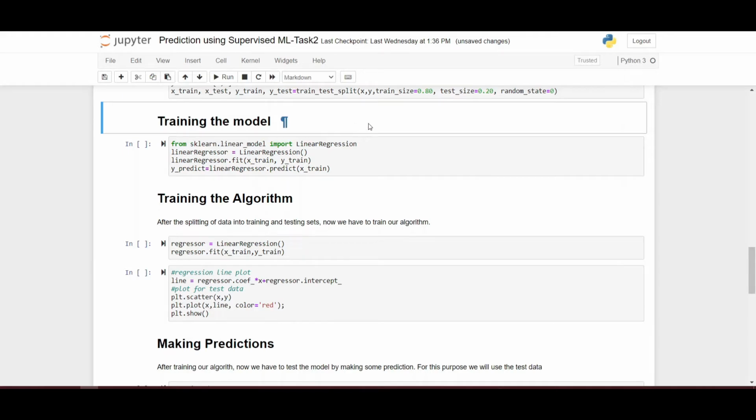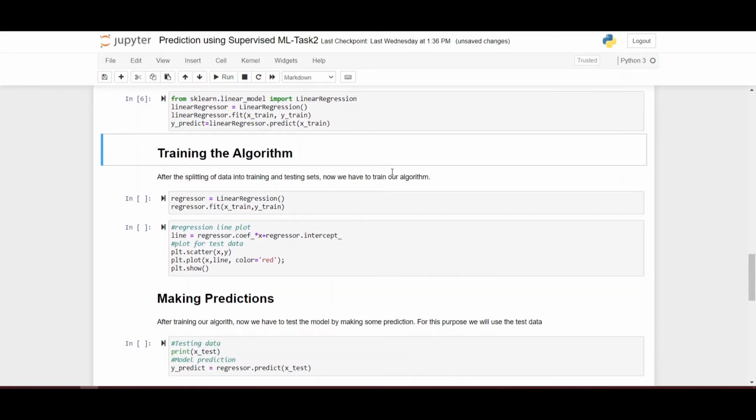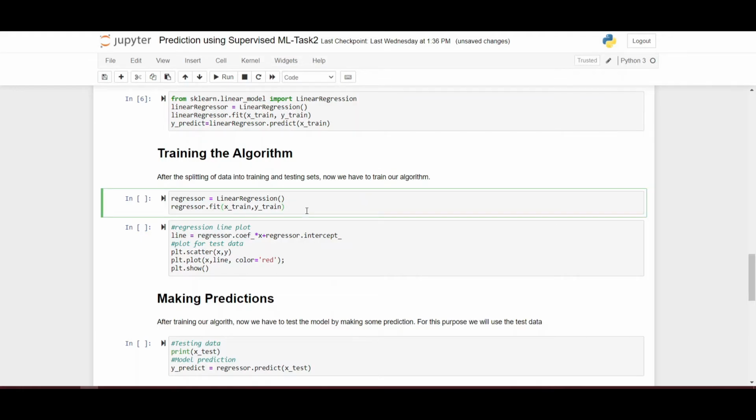Now for that purpose, as it is a linear regression problem, we have to import the linear regression model from scikit-learn. Now we have to train the algorithm for our expected output, or what output we want.